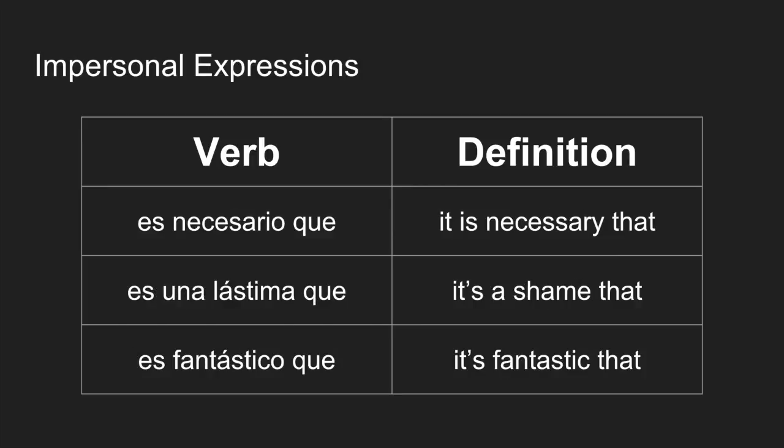I is for impersonal expressions. Some examples include es necesario que, es una lástima que, and es fantástico que. These are a little bit trickier, but as you can see in these examples, they express the subjective feelings of the speaker, and there is no absolute certainty in any of these expressions. For example, in the first one, es necesario que, while the speaker feels that something may be necessary, it is simply their opinion and not absolute.